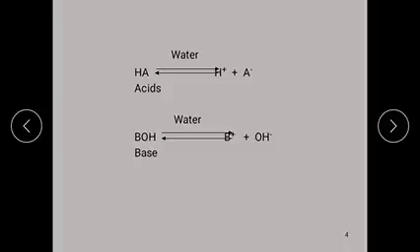A base is defined as a substance which on ionization in aqueous solution produces OH- ions. Then it is called a base. Examples are NaOH, KOH, Ca(OH)2, Mg(OH)2, etc. These are the general acid and general base ionization processes. HA is a general acid; on ionization it produces H+ and A-. BOH is a base; on ionization it produces B+ and OH-.